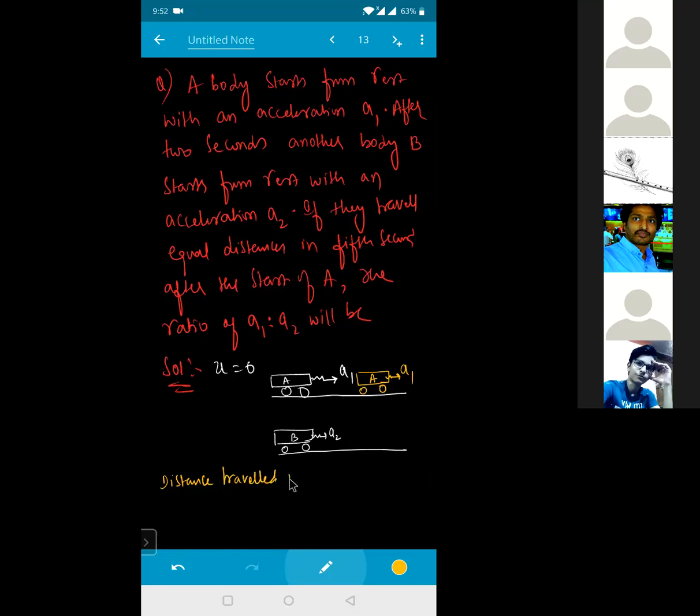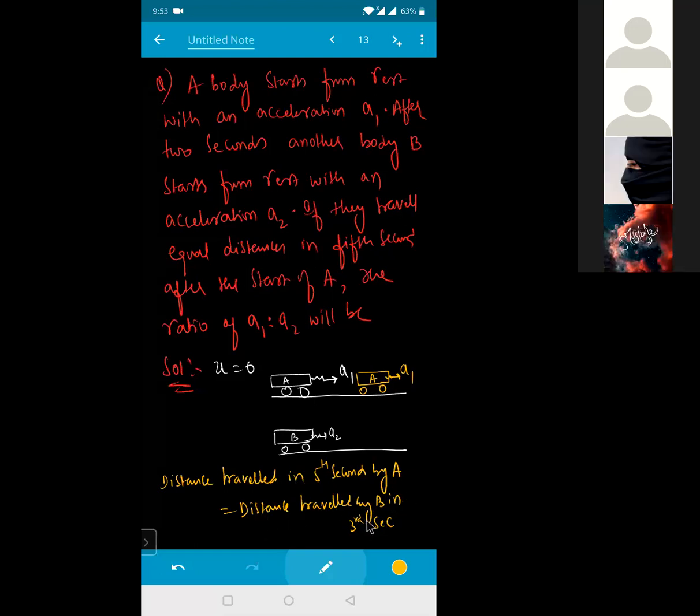Distance traveled in the 5th second by A must be equal to the distance traveled by B in how much time, beta? In your 3rd second. Isn't it? He is telling about right now the 5th second and it is traveling after 2. That means this is 5 minus 2, that is nothing but the 3rd second. So whatever the distance is traveled by A in the 5th second, that will be the same distance traveled by B in how much time? 3rd second.